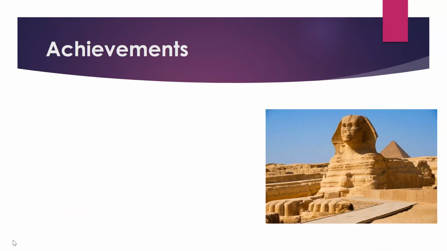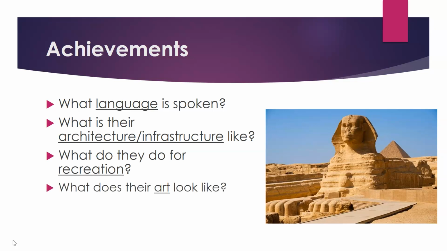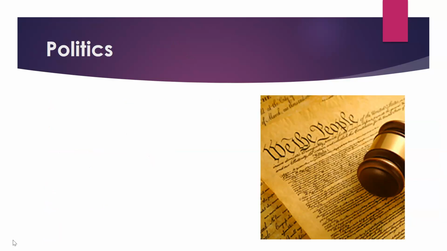When we study a civilization's achievements, we are looking at a whole lot of stuff. We'll be looking at, for example, the language that is spoken, also their architecture or their infrastructure. Infrastructure means their bridges, their roads. We'll also look at the things that they do for fun, which we will call recreation. We'll look at their art and their educational system as well. And finally, we will look at their major inventions.